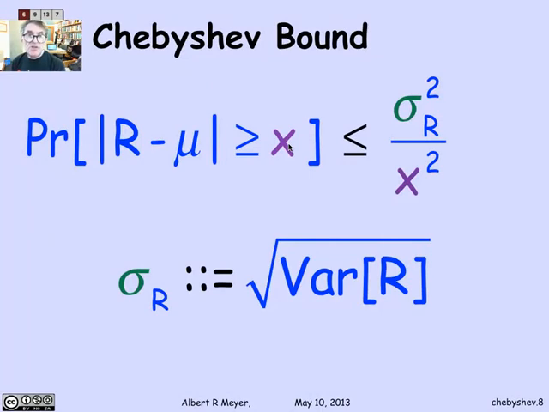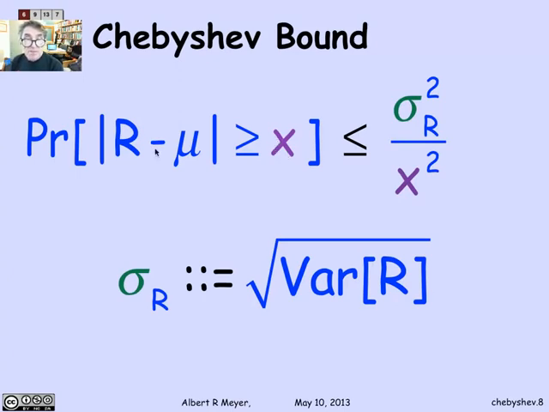So let's return to the Chebyshev bound as we've stated it. I'm restating it, just replacing the variance of R in the numerator by the square of its square root, sigma squared R. It's a useful way to restate it, because it motivates another reformulation of the Chebyshev bound, as we reformulated the Markov bound previously in terms of a multiple of something. I'm going to replace x by a constant times the standard deviation.